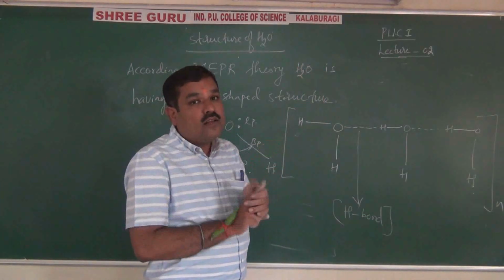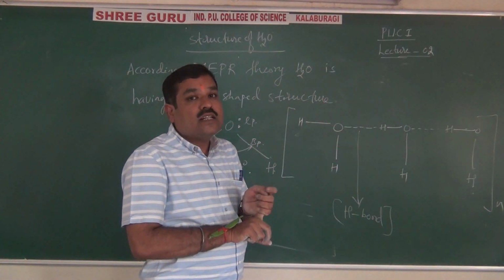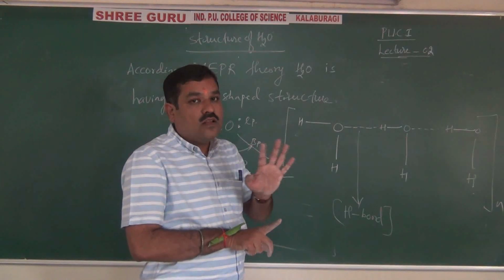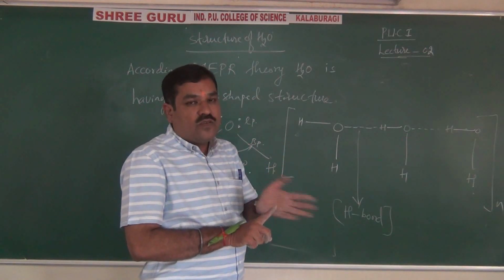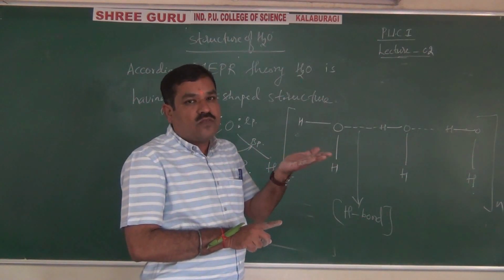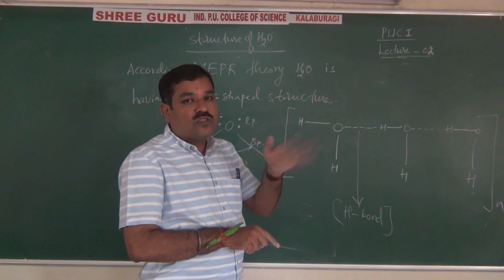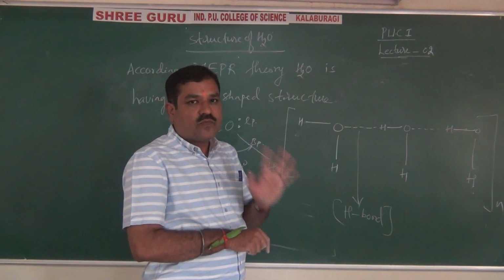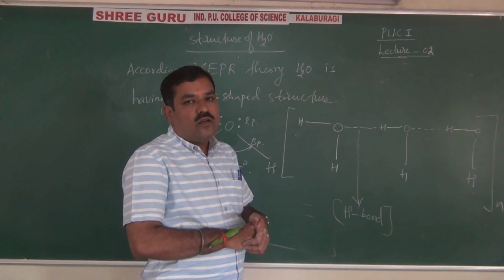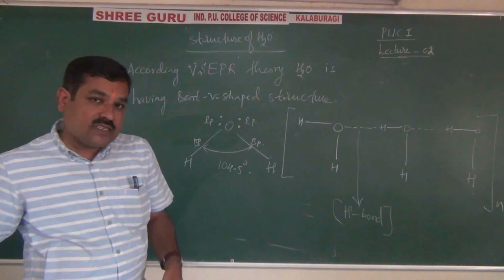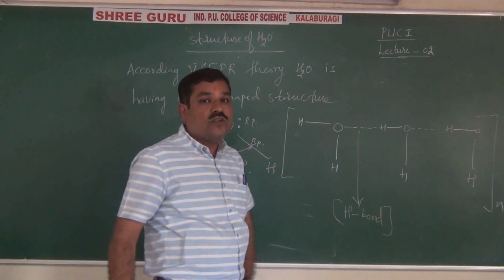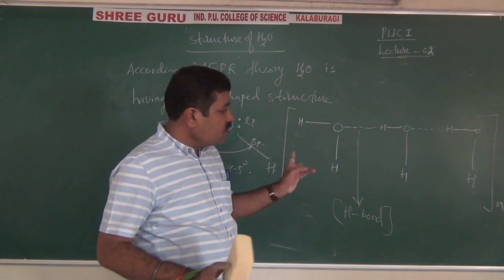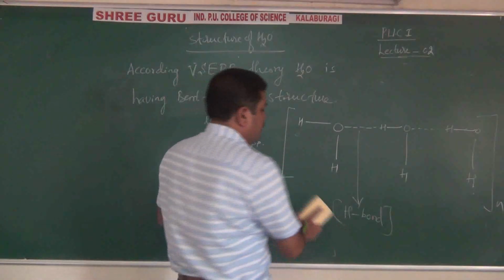That is true only at 0 to 5 degrees Celsius, not above 5. If you start heating from 5 to 25, then up to 100, almost all liquid water gets converted to water vapor. That's why the density of ice is less than the density of water, also due to hydrogen bonding.